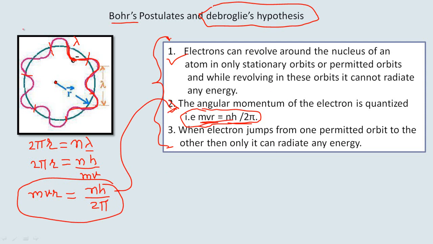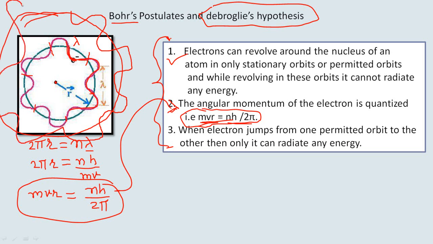If there is another electron which is revolving in the other, higher orbit, here also there is a stationary wave pattern produced in the higher orbit. So when the electron revolves in this orbit, it cannot radiate any energy.